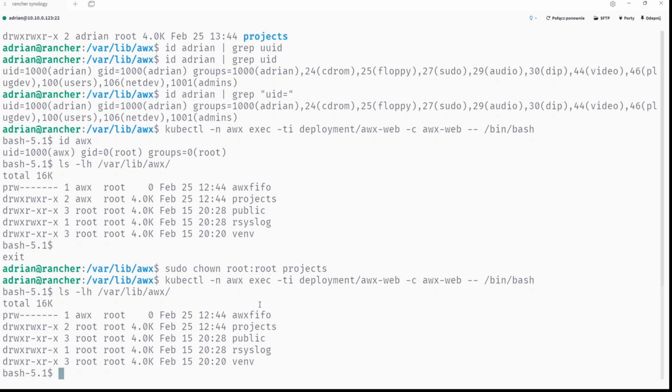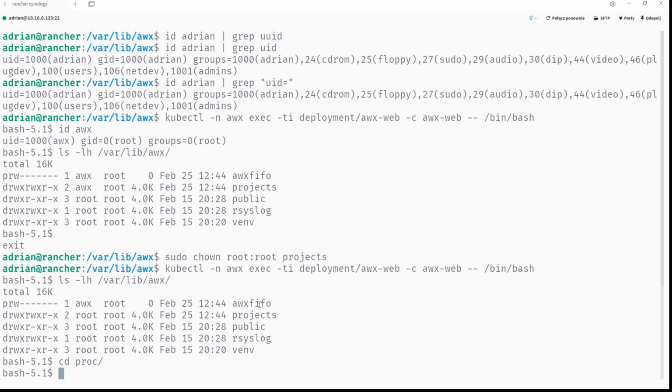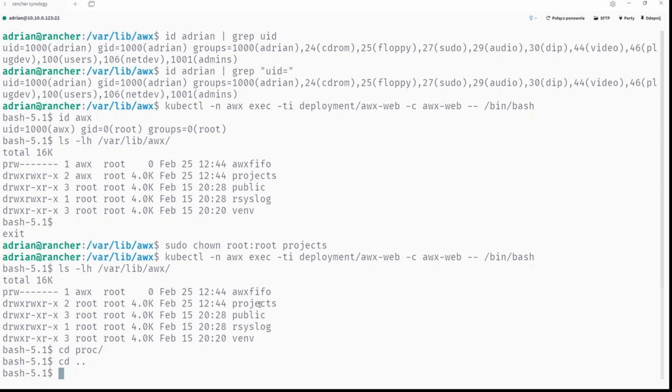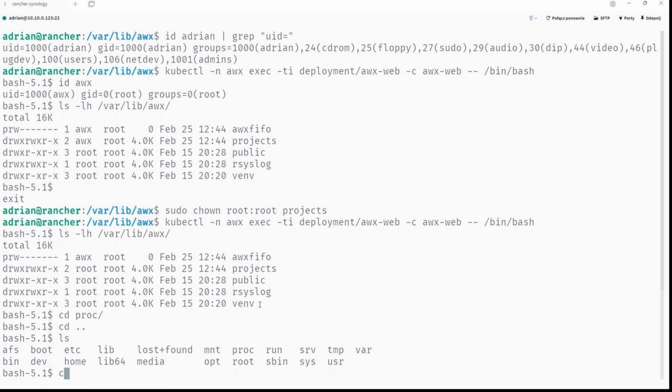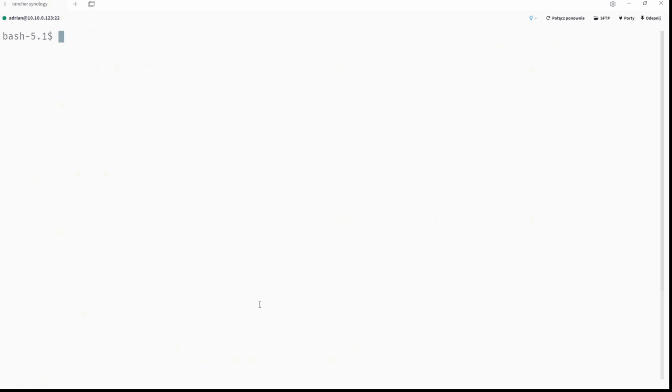But now we will see what will happen if we go inside, cd var lib awx projects like that, and we will try to create something. mkdir test1, 2, 3, and it is created.